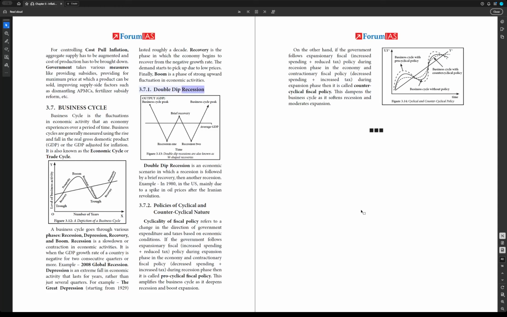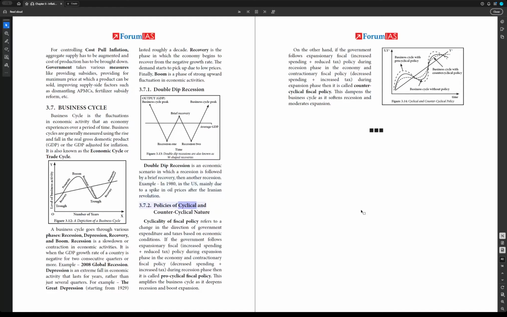3.7.1. Double dip recession. Figure 3.13: output, GDP, business cycle peak, brief recovery, recession 1, recession 2, time. Double dip recessions are also known as W-shaped recoveries. Double dip recession is an economic scenario in which a recession is followed by a brief recovery, then another recession. Example, in 1980, in the US, mainly due to a spike in oil prices after the Iranian Revolution.